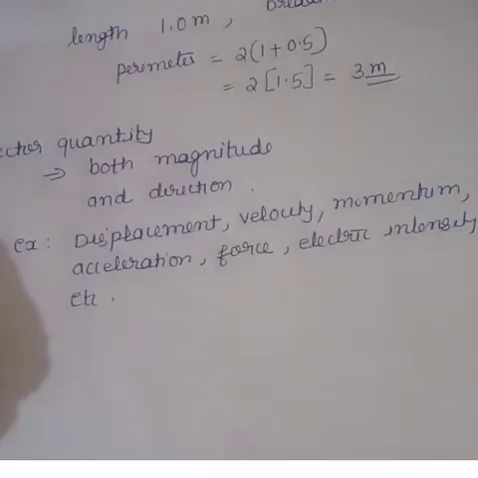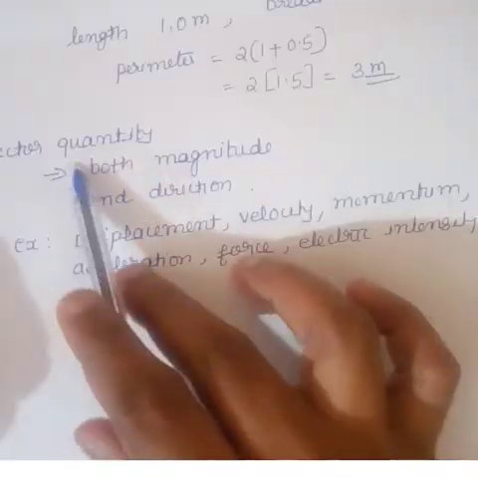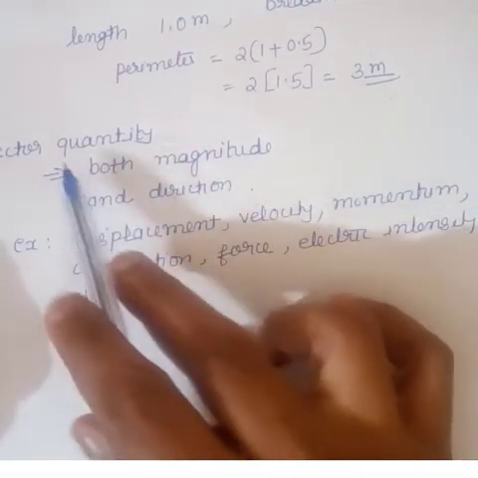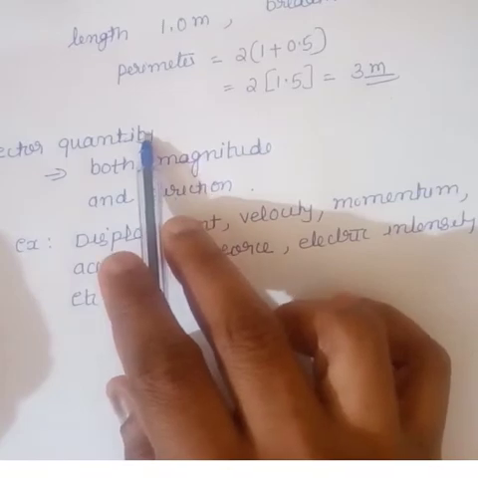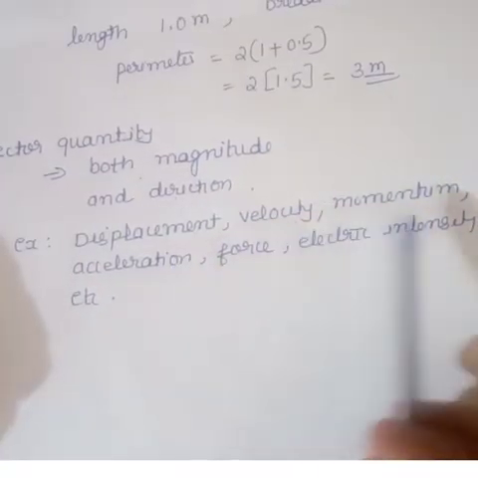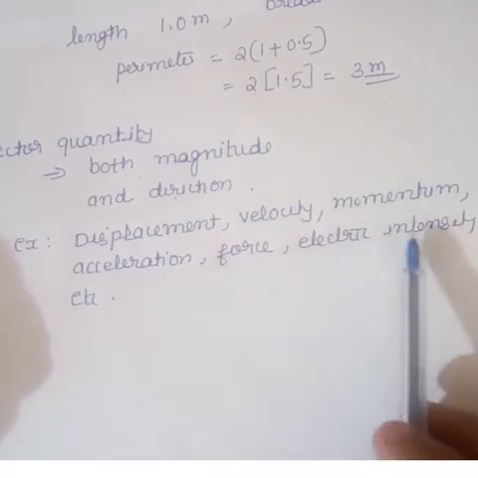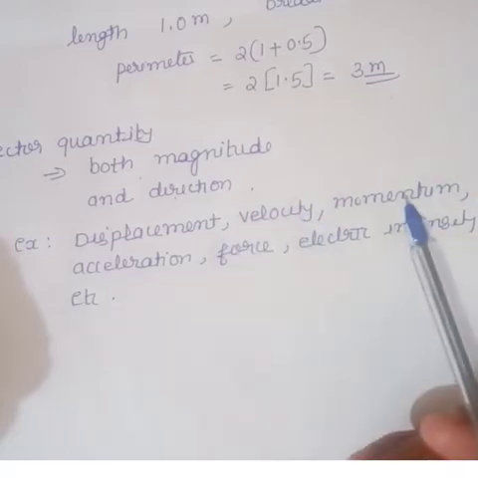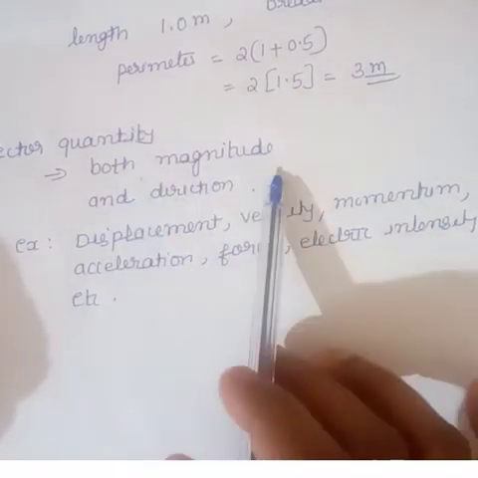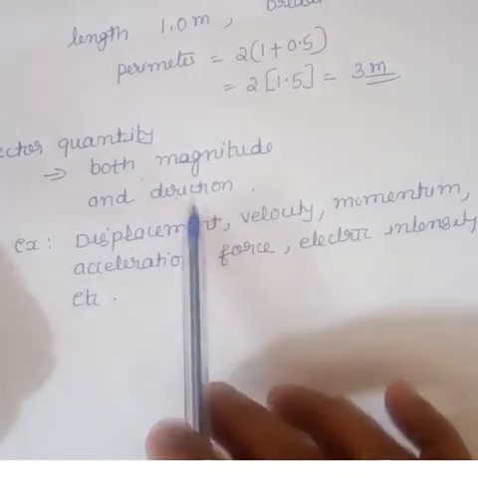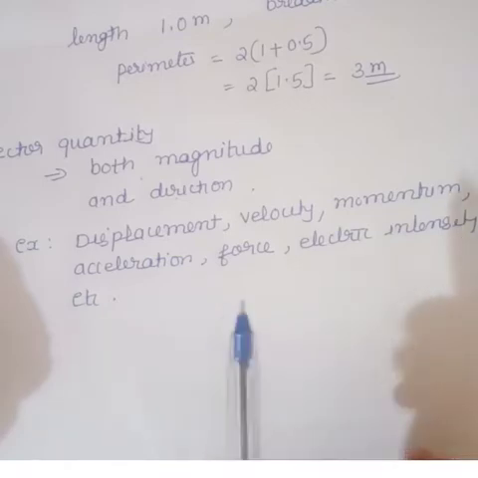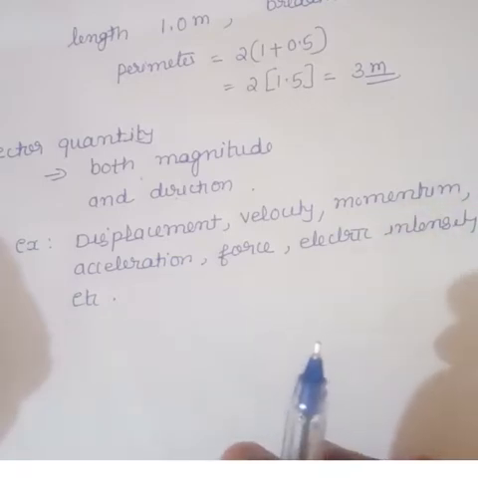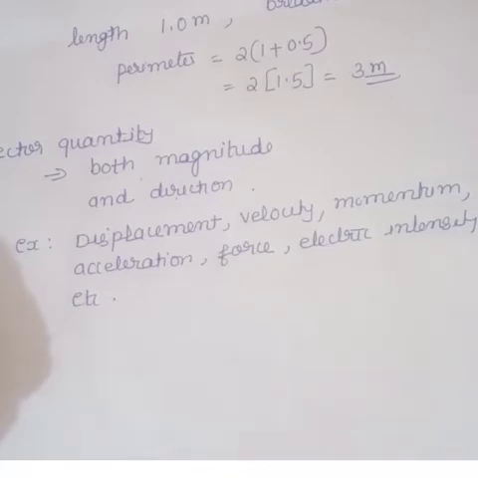The next one is vector quantities. What do you mean by vector quantities? They have both magnitude and direction. Examples are displacement, velocity, momentum, acceleration, force, electric intensity, magnetic moment, etc. They are vectors. Since vectors involve the idea of direction, they cannot be added algebraically. You note the point: vectors cannot be added algebraically. We have to follow some rules for adding vectors.